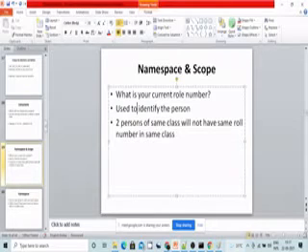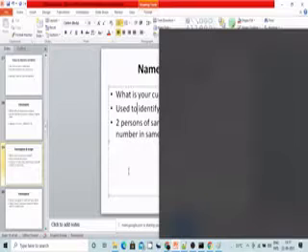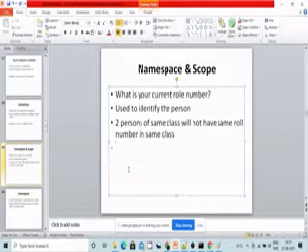But a person from the other class can have the same number. For suppose if your roll number is 2, and the other person who is your friend is not in your class or your department, he is outside of your department, then his roll number can be 2, no problem.